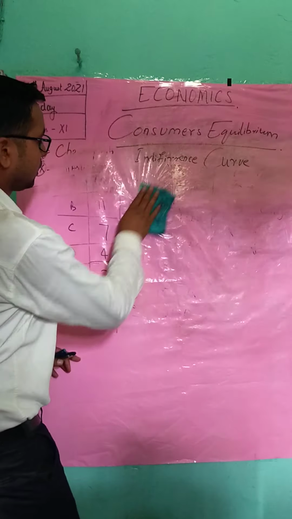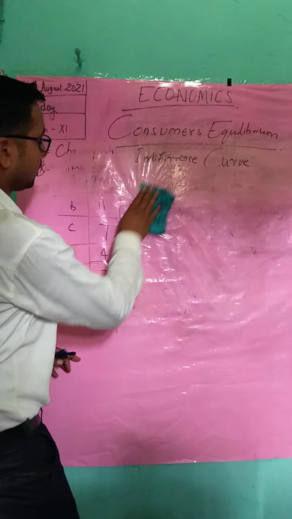So students, see here, this is good X, and this is good Y. That is, Y is Chyawanprash, and good X is Horlicks.